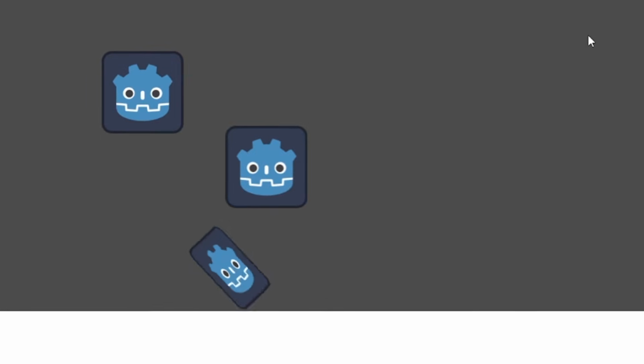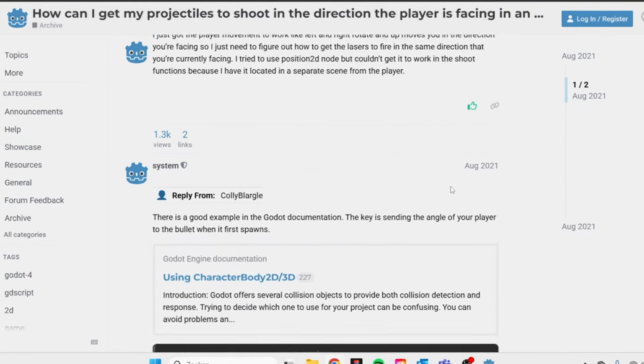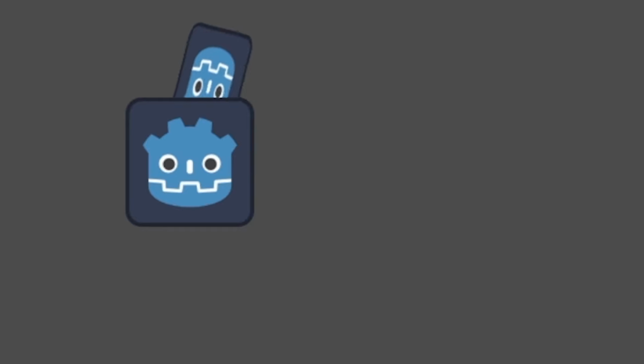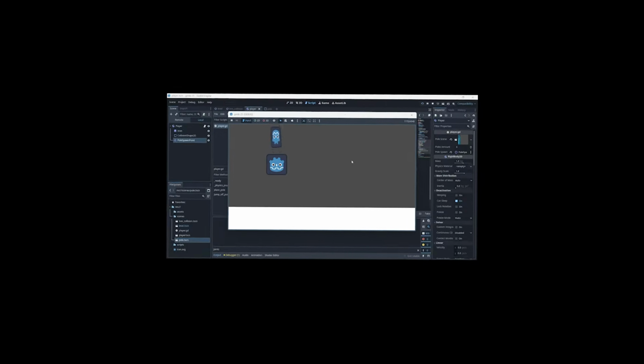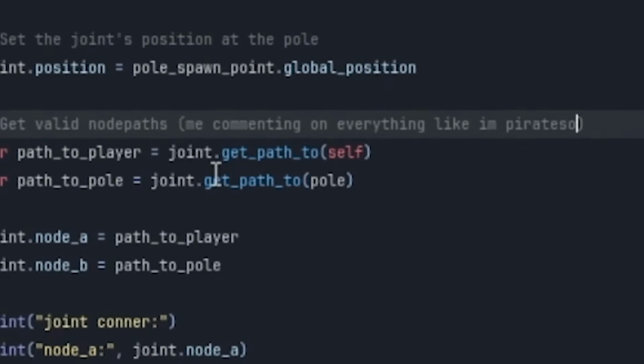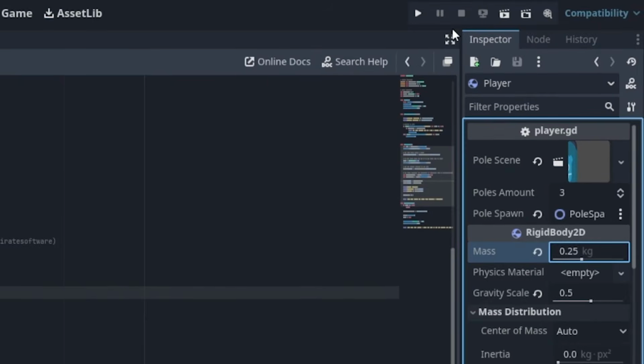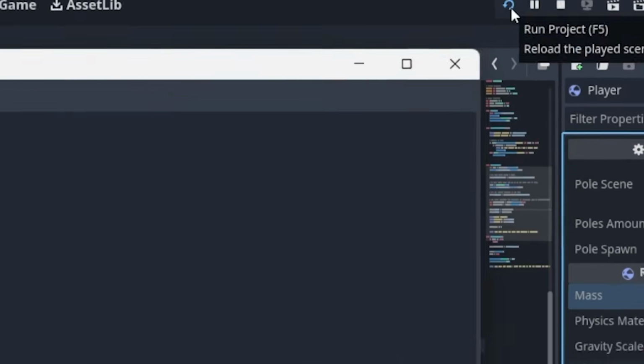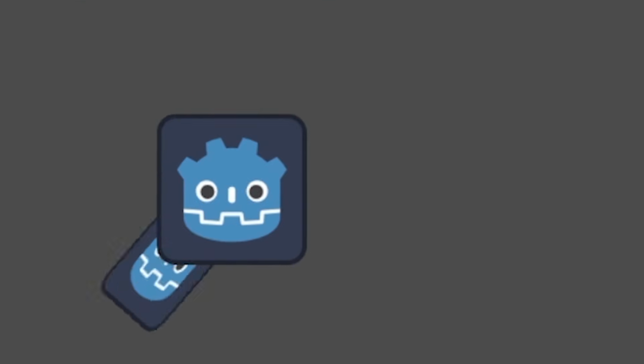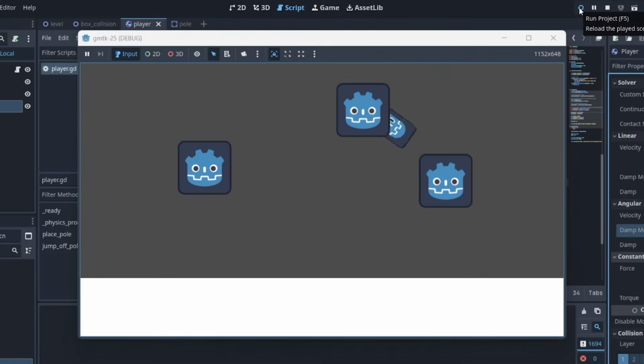Wait, no, we're not supposed to do that. How do I place this in the direction of the player? Oh my god, it's almost 11. And I broke something. Alright. Why is there no gravity? Terrible comments incoming. We just need to tweak the mass a bit, like we make a massive change, you know what I'm saying? Okay, no! That's not it. I'm not tweaking that anymore.